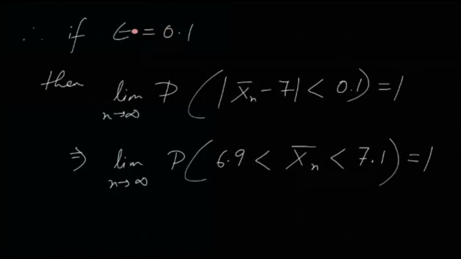Now if we choose epsilon to be 0.1, suppose, then limit n tending to infinity probability mod of X bar n minus 7 is less than 0.1 is equal to 1. Which means that X bar n lies between 6.9 and 7.1, that is 7 minus 0.1 and 7 plus 0.1. So under the effect of limit, the probability that X bar n lies between these two numbers is actually 1.